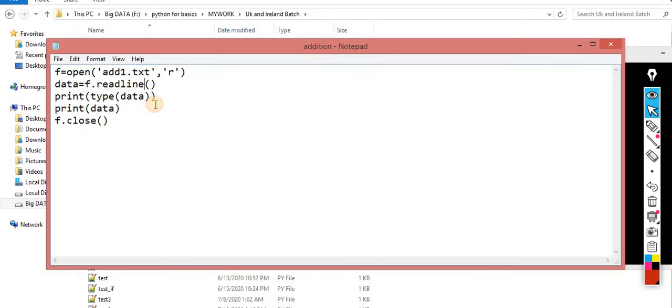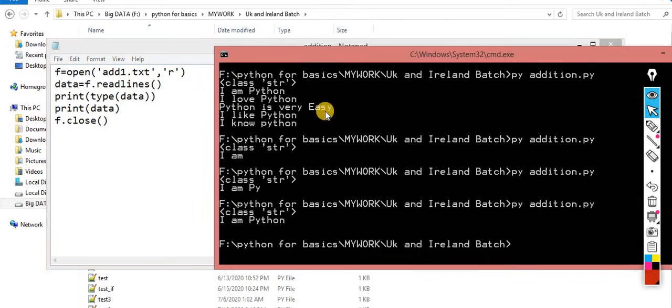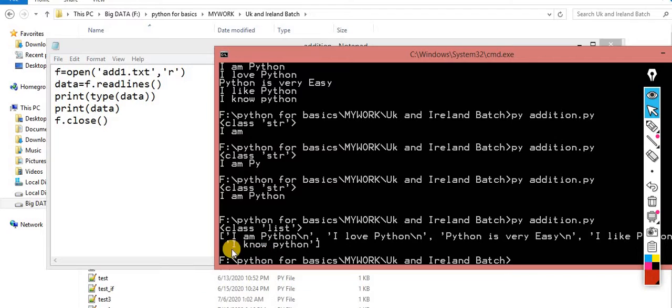Now the third one is readlines. As I already told you, this is the method by which the entire data is read from this file, but in the form of a list. The same thing I perform. Now you can check it out. It will automatically read the slash n character as well, because this is a special character. Whenever you press enter, this character is automatically appearing in the background. You cannot see it directly, but when we read the data, whenever you press enter in the file, it would be read out.